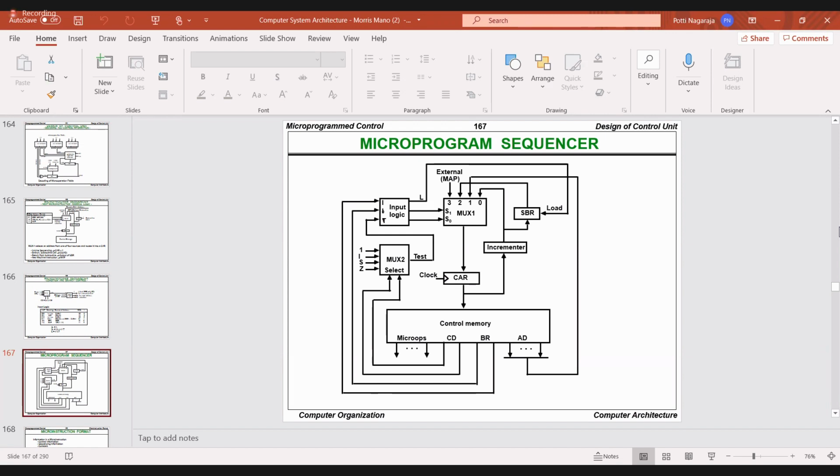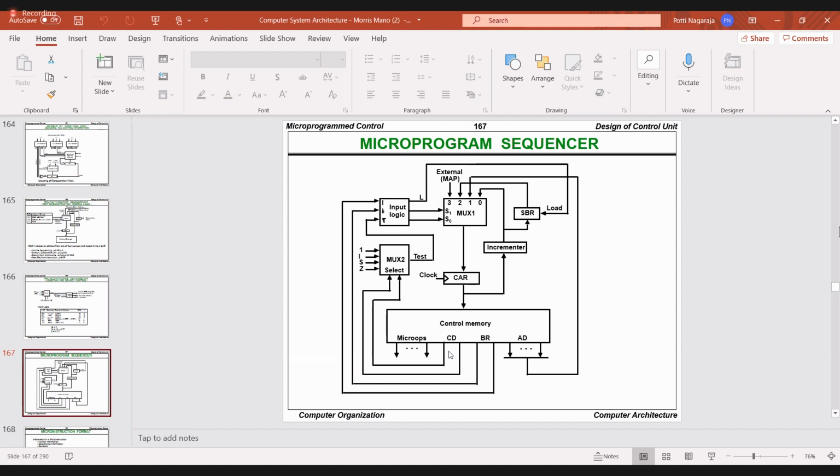These are the basic things that you already know. Control memory contains 128 control words. To access the 128 control words, you require 7 address lines. Each control word contains 1 micro instruction, and each micro instruction size is 20 bits. Then the CAR register. What is the CAR register? The CAR register contains the address of the micro instruction. Control memory contains control words, and a control word is nothing but a micro instruction. By using a micro instruction, we initiate the micro operations.